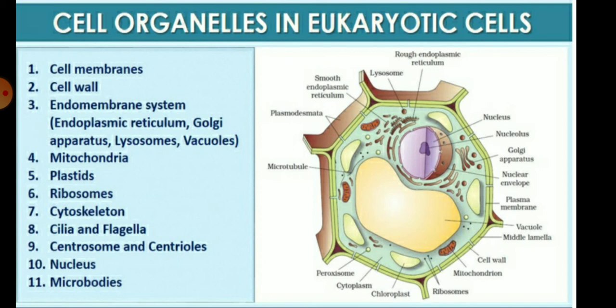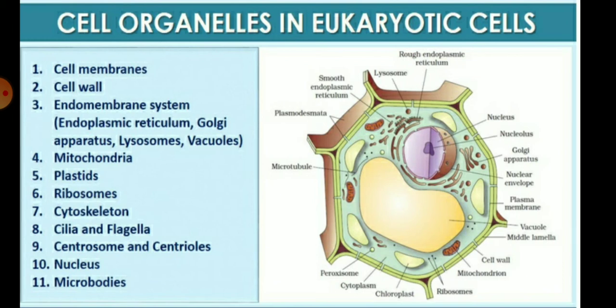So children, these are the organelles which are present in the cell: the cell membrane, and the cell wall is also present; the endomembrane system, in which the endoplasmic reticulum, Golgi complex, Golgi apparatus, lysosomes and vacuoles are present; mitochondria, plastids, ribosomes, cytoskeleton, cilia and flagella, centrosome and centrioles, nucleus and microbodies. All are present in the eukaryotic cell.